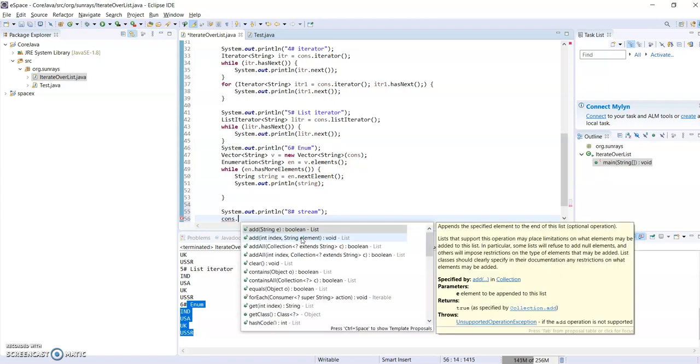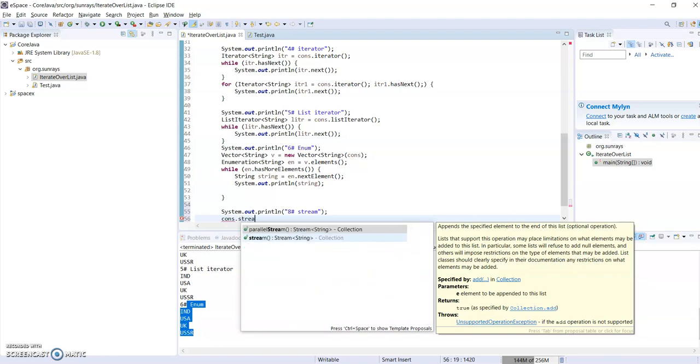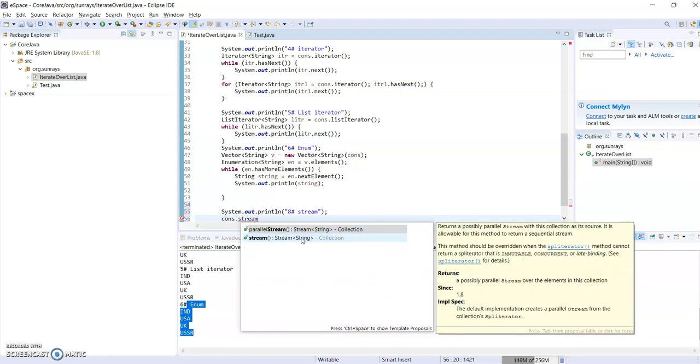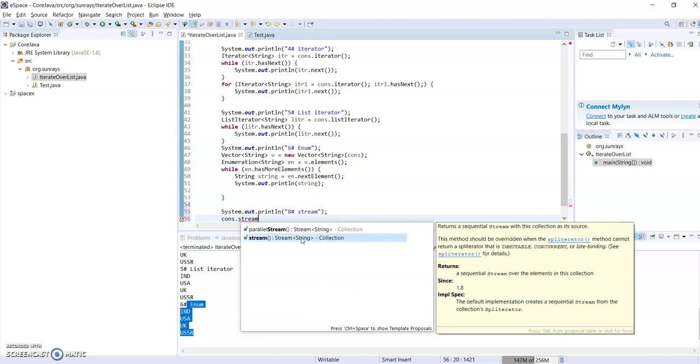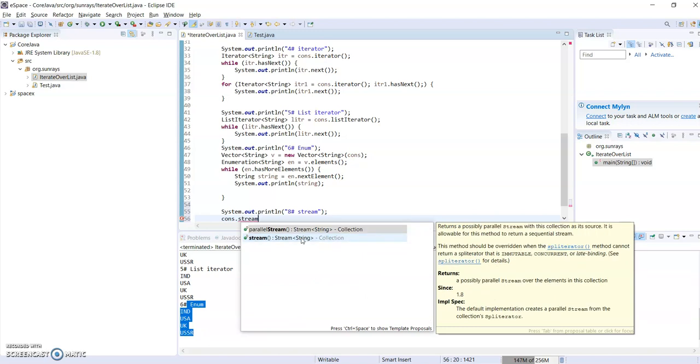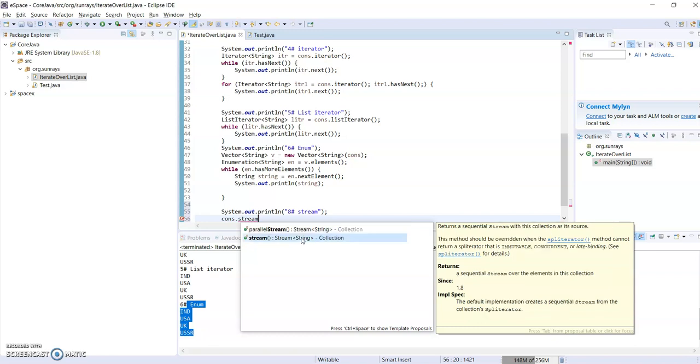From the list we have to use the stream function. There are two types: parallel stream and stream. What is the difference? Parallel stream provides a quicker way of iterating. It uses multiple threads and retrieves the elements, but it doesn't maintain any order. So if you want to maintain order, we have to go for stream only.